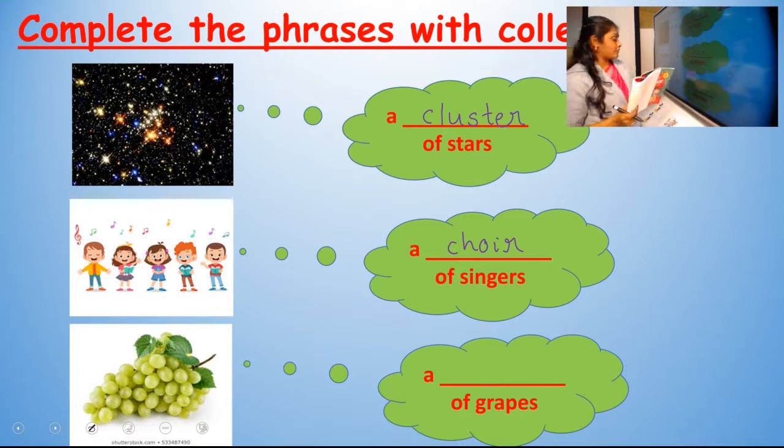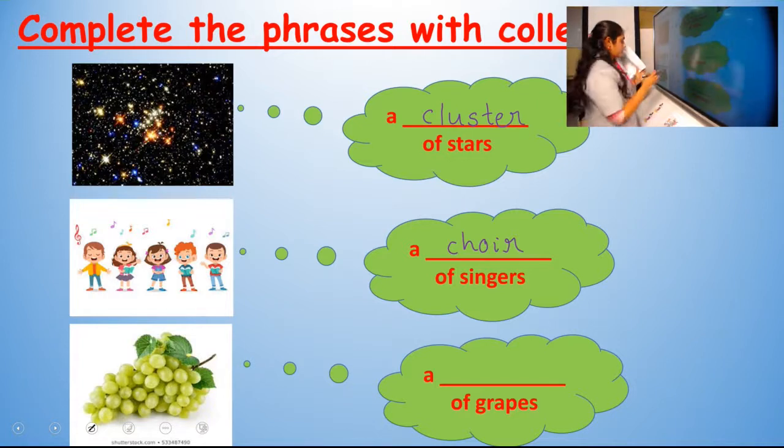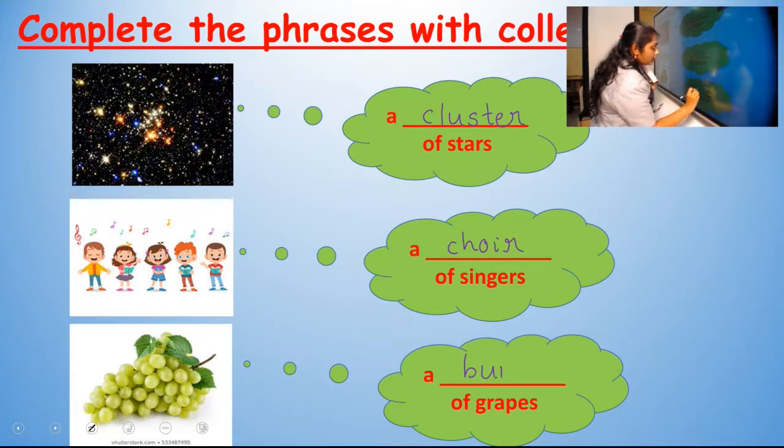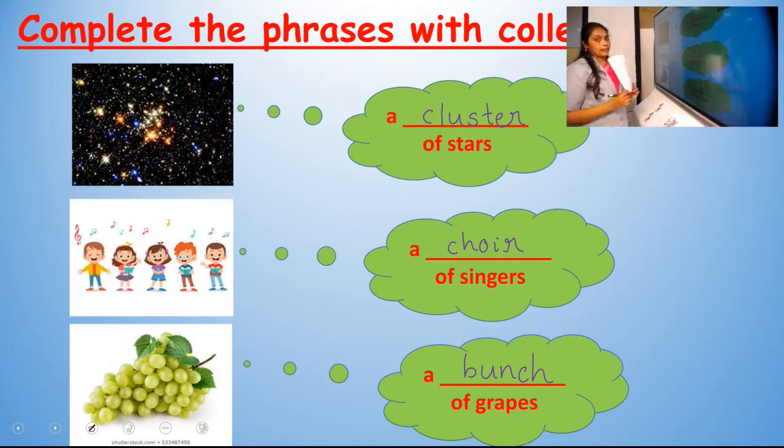I know that you are quite familiar with this collective noun. You can see the picture. It comes like a bunch. So we will use the term bunch. A bunch of grapes is the collective noun for grapes.